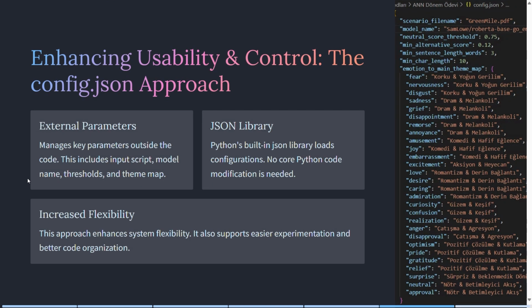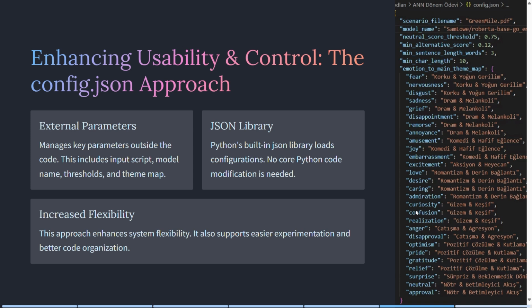Enhancing usability and control: the config.json approach. To make our system flexible and user-friendly, I integrated a config.json file to manage all external parameters. As you can see in this snippet, this file allows us to easily change the input script, model name, neutral thresholds, and even the entire emotion-to-theme map without touching the core Python code.